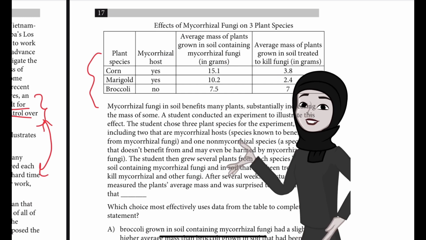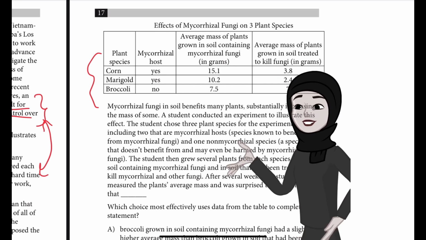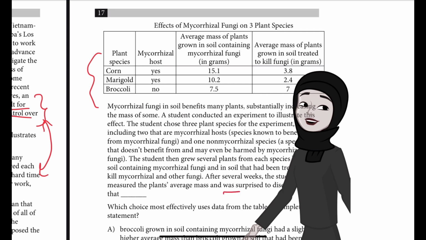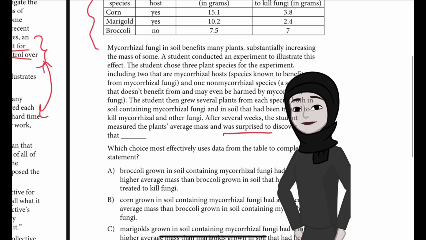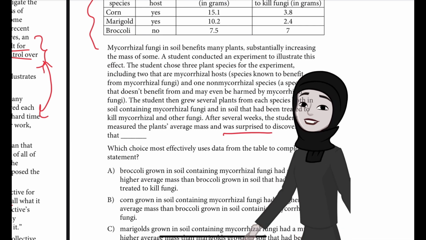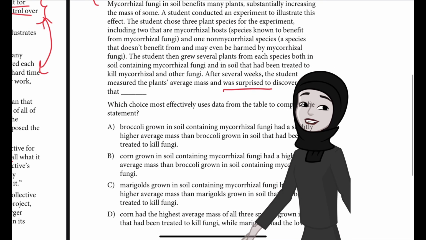After several weeks, the student measured the plants' average mass and was surprised. He was surprised to discover that blank. Which choice most effectively uses data from the table to complete the statement?